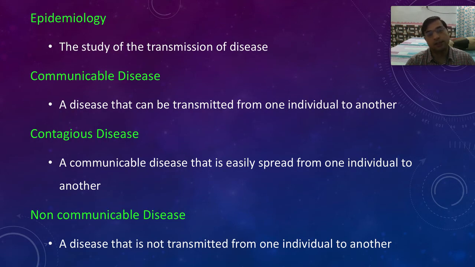Then certain other definitions like epidemiology. What is epidemiology? Epidemiology is the study of transmission of disease. So we always study epidemiology first in a disease. After the definition, epidemiology is how the disease is transmitted from one person to another. Then communicable disease: a disease which can be transmitted from one person to another. Contagious disease: contagious means which can easily spread. And then non-communicable disease: a disease that is not directly spread from one person to another.